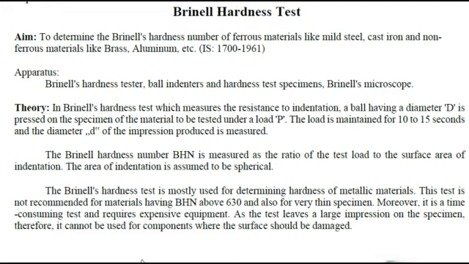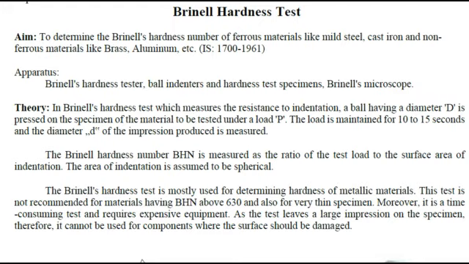If the material resists that penetration, meaning it resists plastic deformation, that is permanent deformation, then it is said to have more hardness. If it doesn't resist and allows indentation to happen very smoothly, then hardness is less. So the material which resists that indentation will have more hardness.